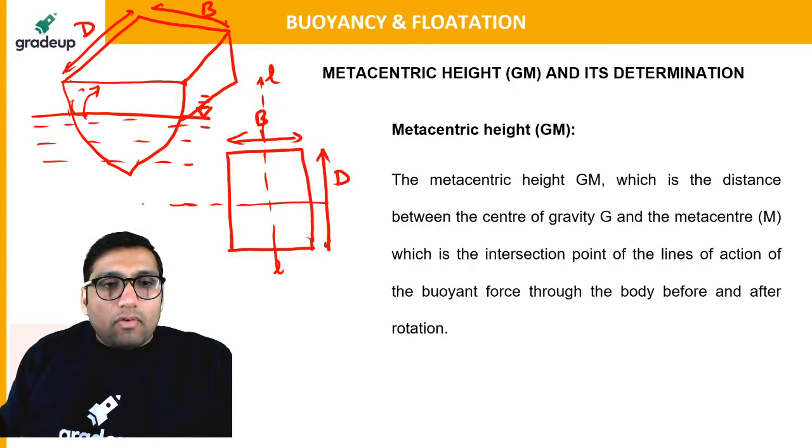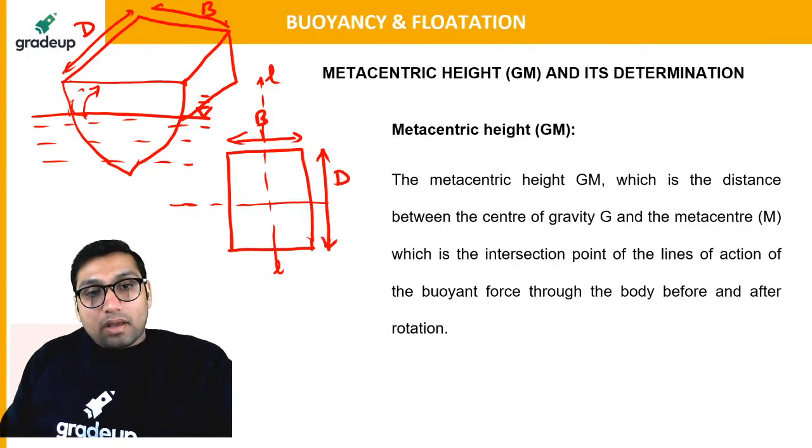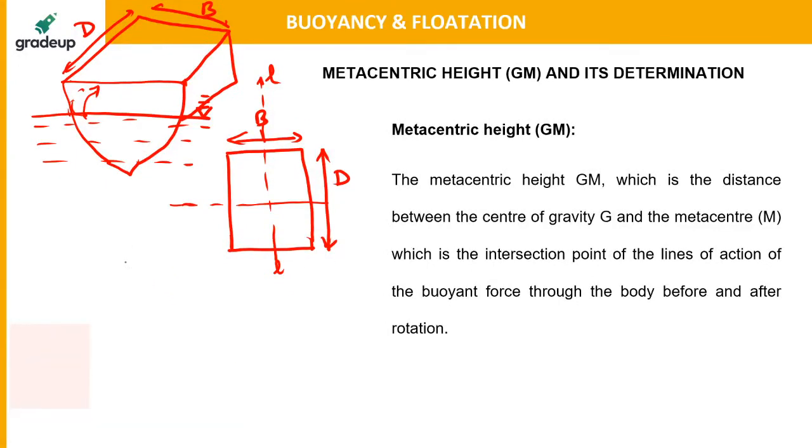Let us say this is the x axis and this is the y axis. The moment of inertia about the x axis will be equal to b d cube by 12. The moment of inertia about the y axis will be equal to d b cube by 12.